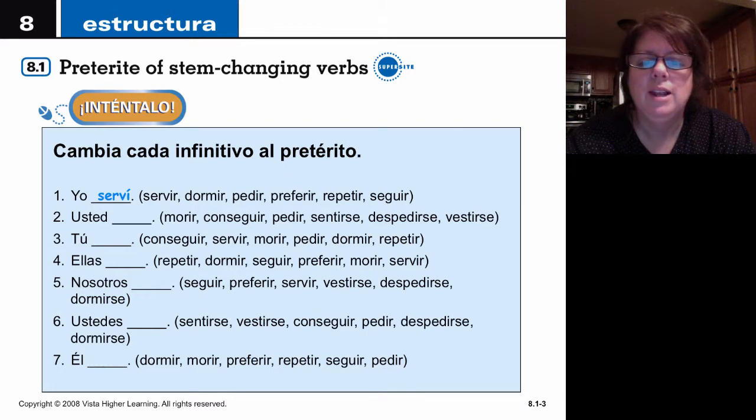Make sure that you do that. S-I-N-T-I-Ó with an accent. The same thing is going to be true of despedirse and vestirse, so please pay special attention to those reflexive verbs, that you use the pronoun the way we learned in Chapter 7.